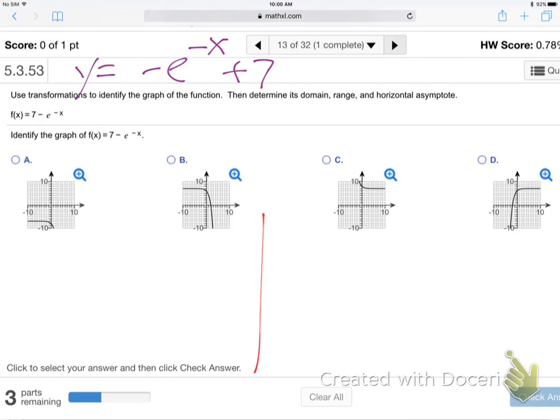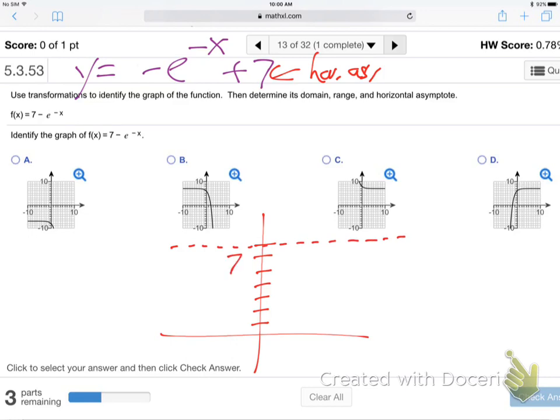So I'm going to go, okay, this is the horizontal asymptote, 7: 1, 2, 3, 4, 5, 6, 7. Up at 7. The A is negative 1. So it's right here at 6. So kind of all cramming together here. So the A is down 1. This graph has been flipped. It's a Y flip and an X flip, both. It's been flipped both ways.